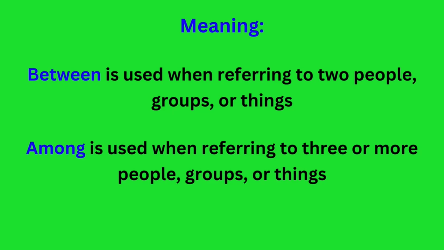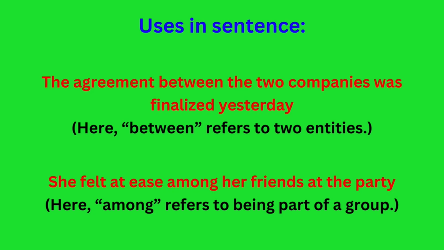Between is used when referring to two people, groups, or things. Among is used when referring to three or more people, groups, or things. In a sentence: The agreement between the two companies was finalized yesterday. Here, between refers to two entities.